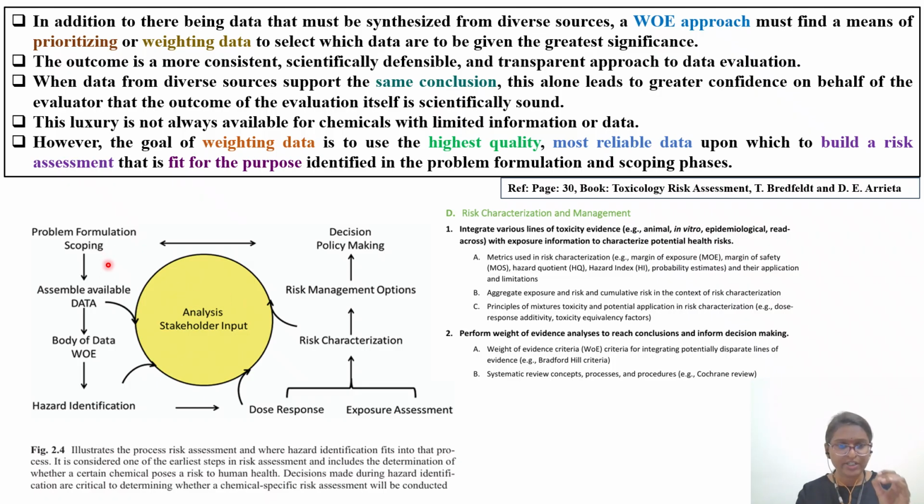Problem formulation and scoping. Assemble available data. Now we understood, because we have seen the search engines also. The body of the data, that is weight of evidence. Hazard identification, then analysis. The stakeholder's input he will take, and he will make the decision making. He will do the risk characterization, risk management options, and decision policy making. So these are all part of this particular risk assessment process. So pause here. It's difficult to explain. Once you start working in this area, you will be able to understand. Those who are already working in risk assessment can connect with me.